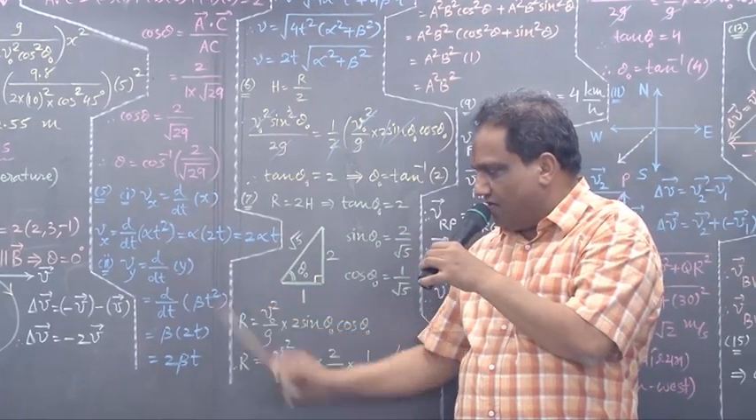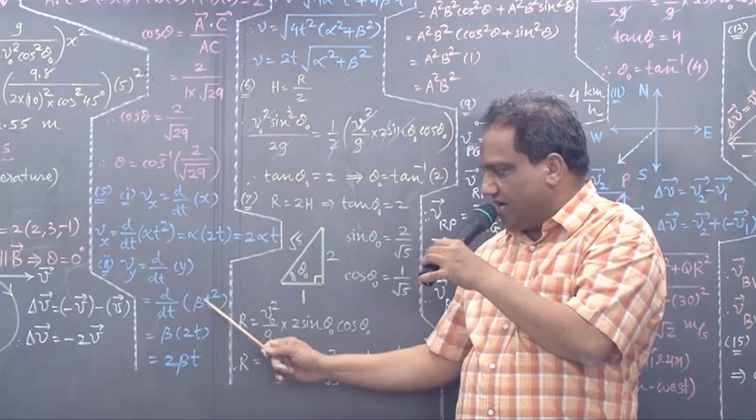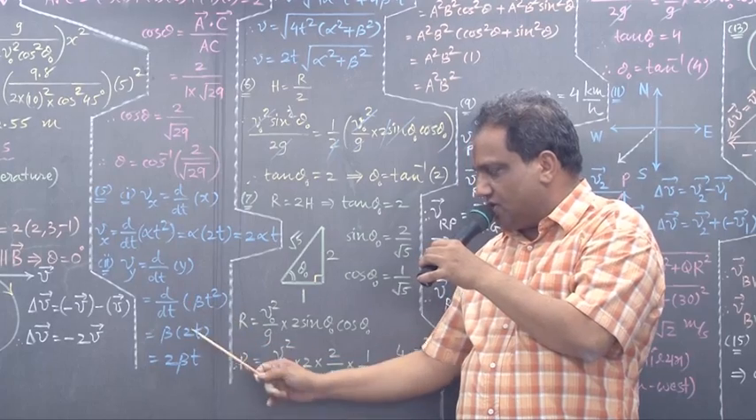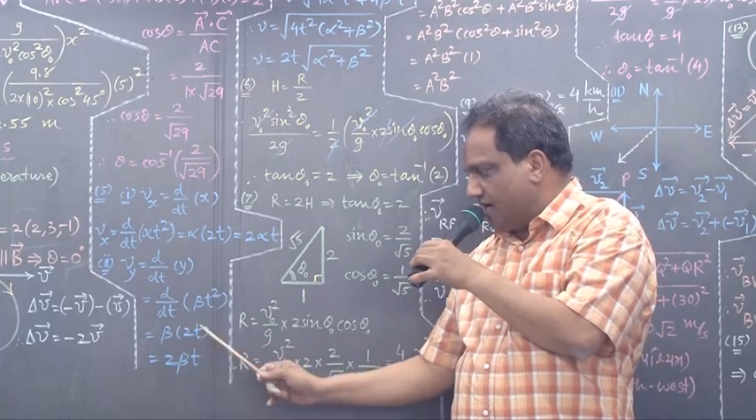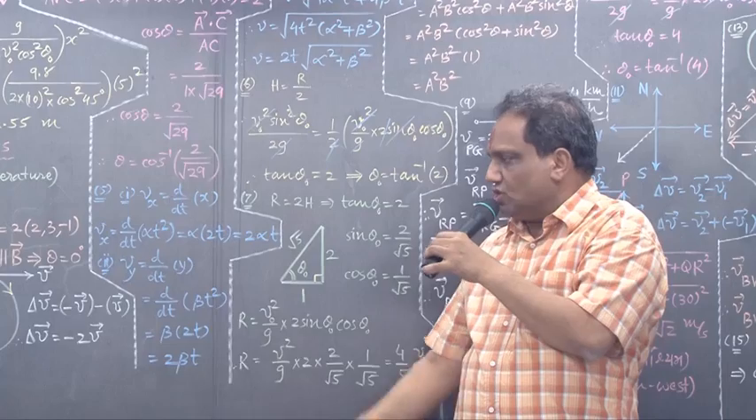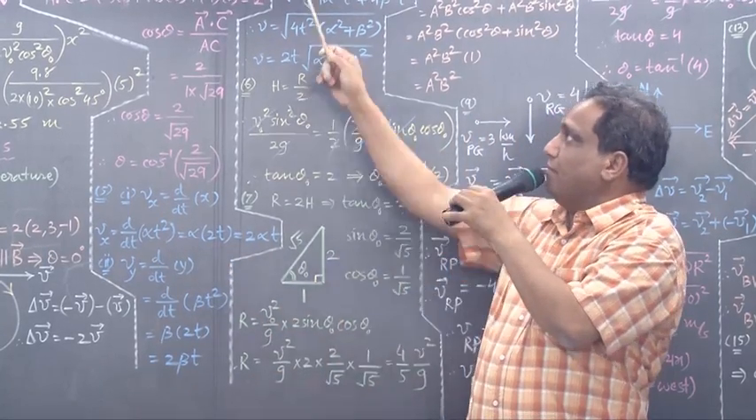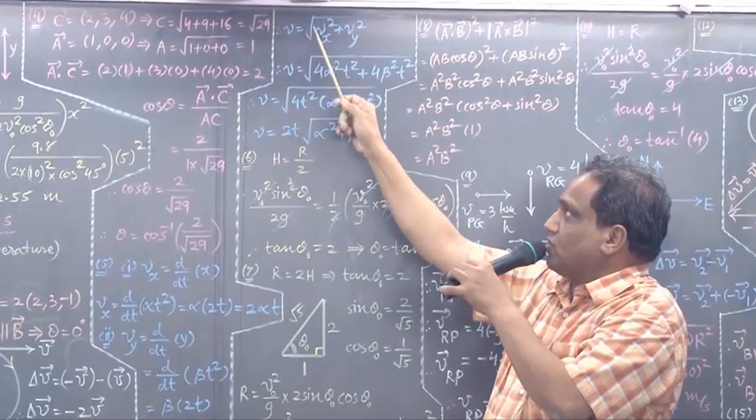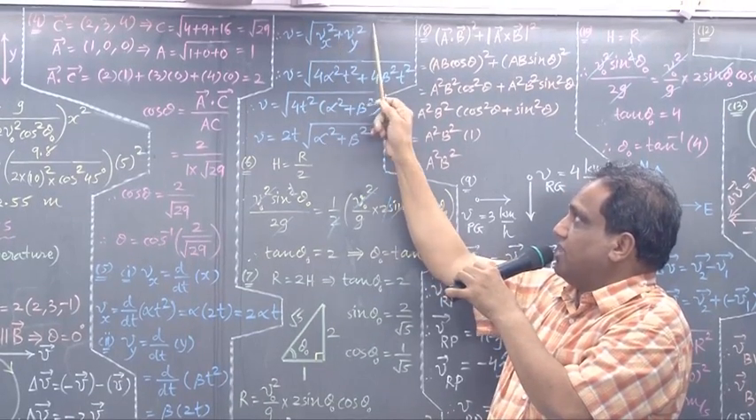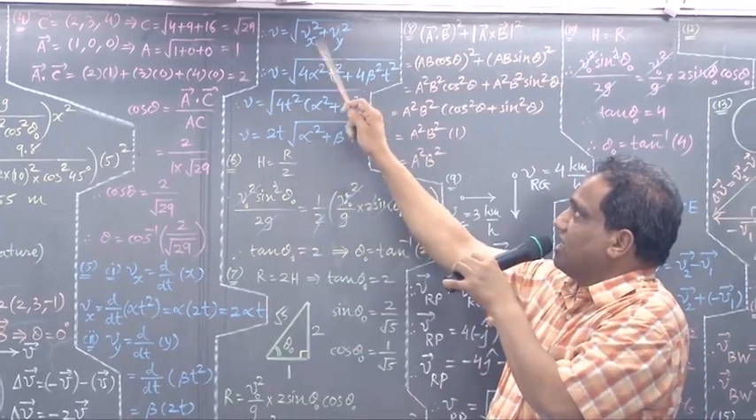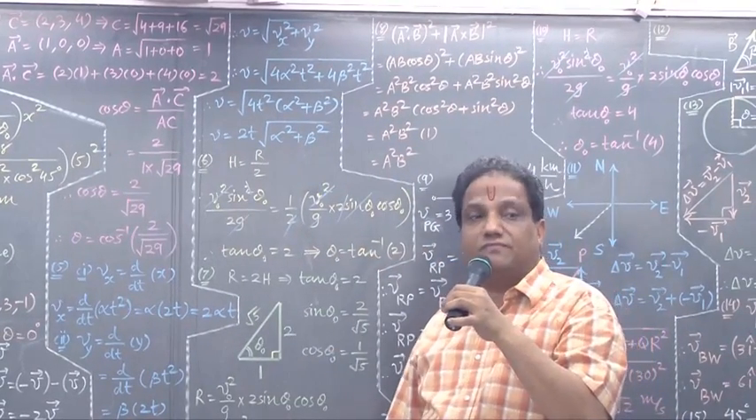The formula of y they have given: beta t square. Beta is constant. d by dt of t square is 2t. So it is 2 beta t. So you know Vx, you know Vy. Then the magnitude of any vector is always equal to the square root of the summation of squares of its mutually perpendicular components. Under root of Vx square plus Vy square.